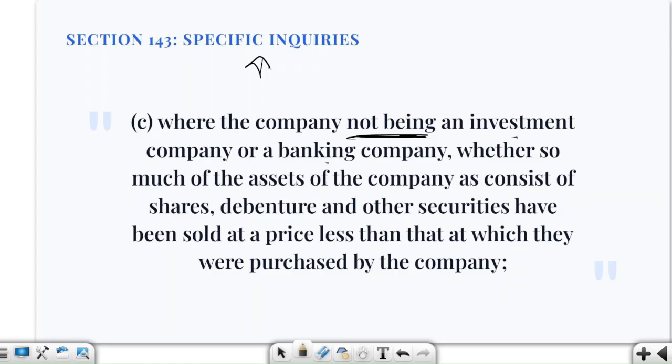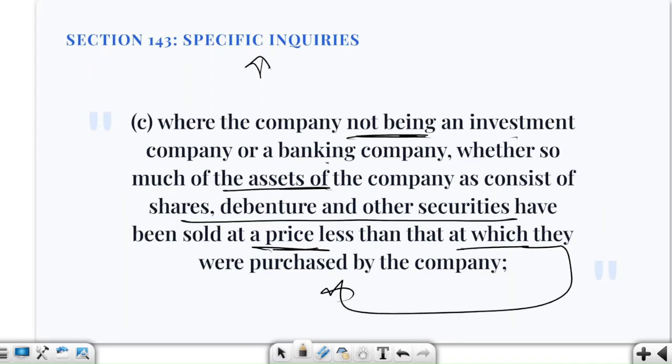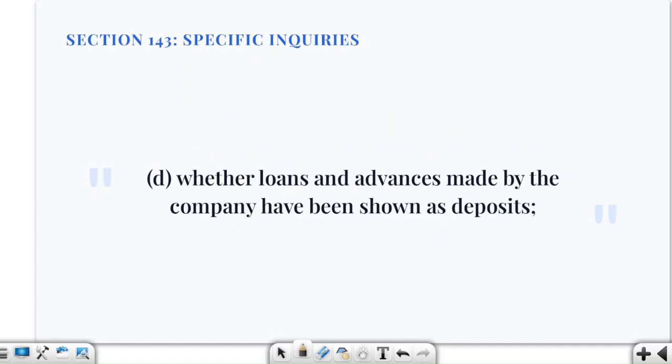Later it sold them for just 70 lakh rupees. So what is happening here? The auditor will check whether the company's securities have been sold at a price less than their purchase price. You just have to remember that you cannot do this, and if you are doing that, then the auditor may question you. So, whether so much of the assets of the company as consist of shares, debentures and other securities are being sold at a price less than that at which they were purchased by the company. Remember the exception: not any investment company or banking company.